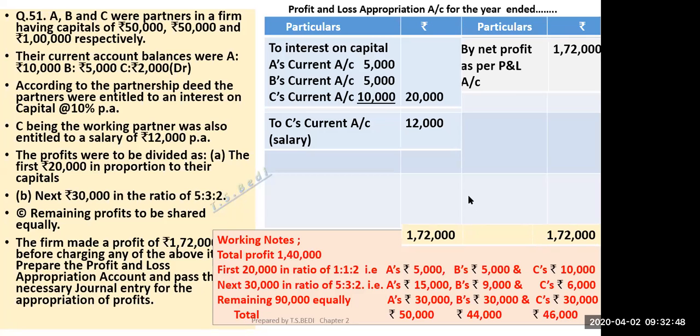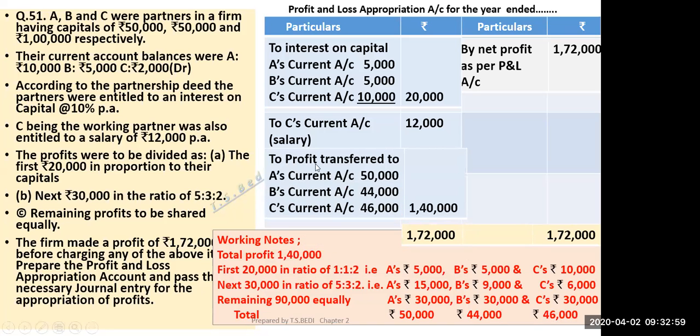Any doubt about this question? This part, sorry. No, sir. So you will transfer 50,000, 44,000 and 46,000 to their current accounts. So profit transfer to A's current account 50, B's current account 44, C's current account 46, total 1,40,000. So only this part was new. Okay, how to divide profit in different ratios. Is it clear? Yes, sir.